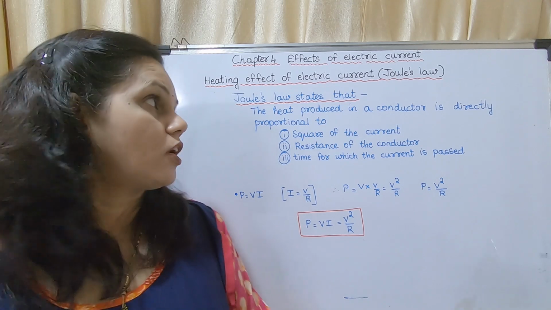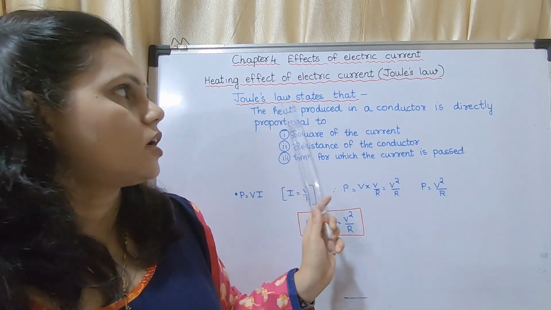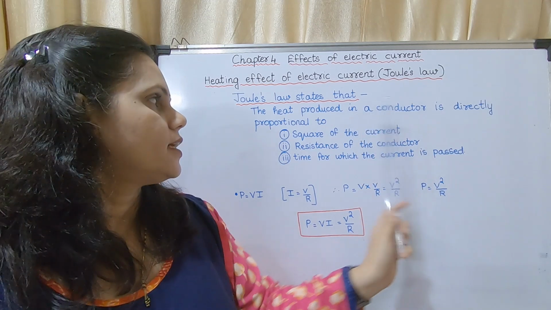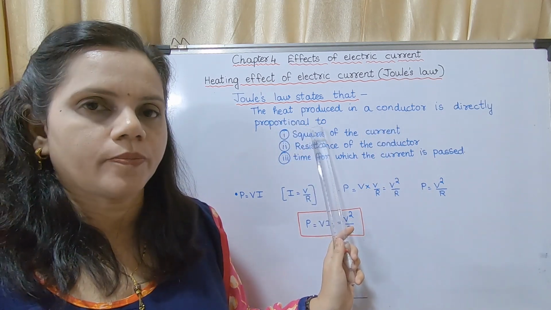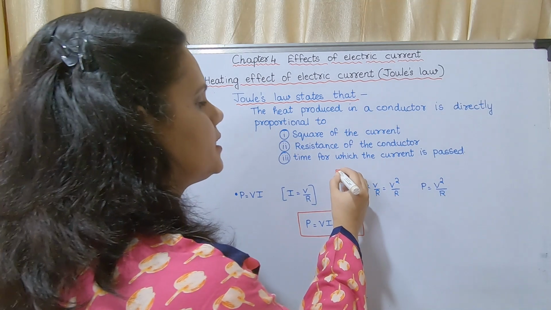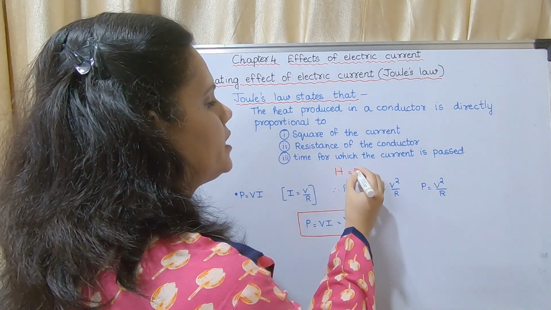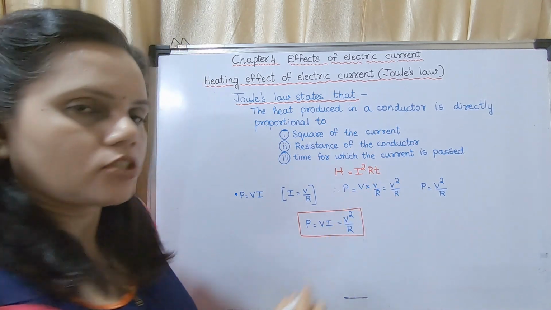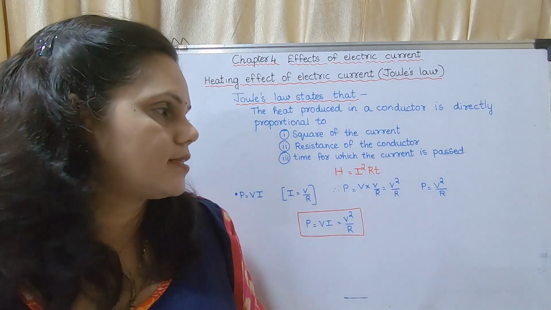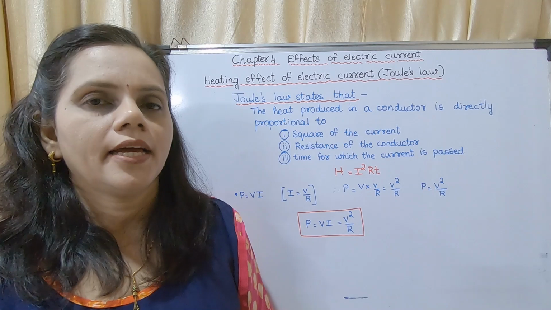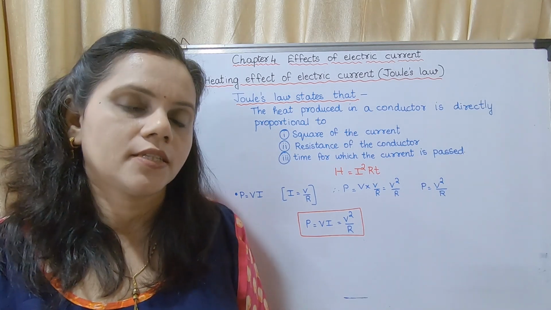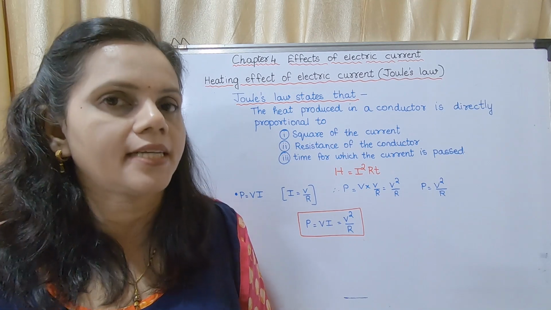Now this is Joule's law. Joule's law states that the heat produced in a conductor is directly proportional to, we know the equation, H is equal to I square RT. There are three equations. This is the main equation, H is equal to I square RT, based on which the law can be stated.